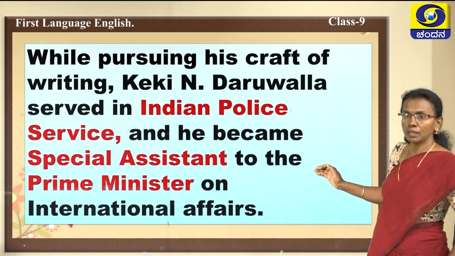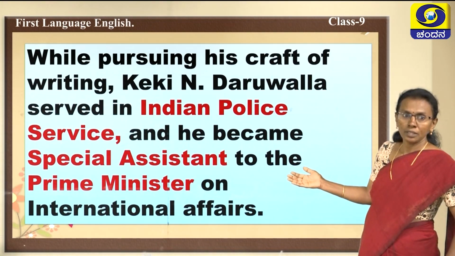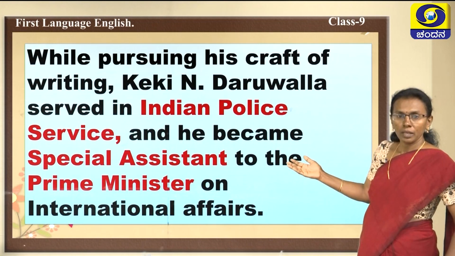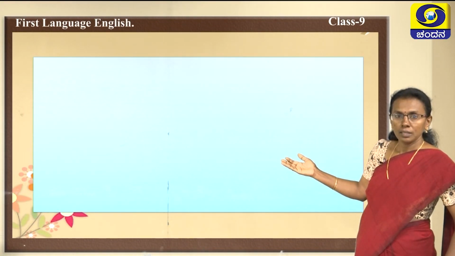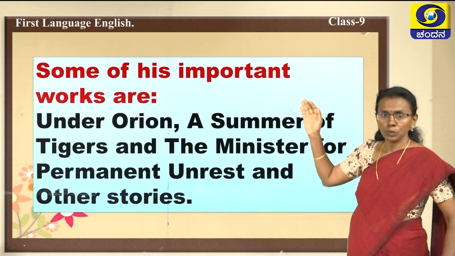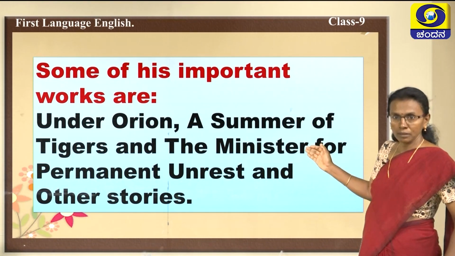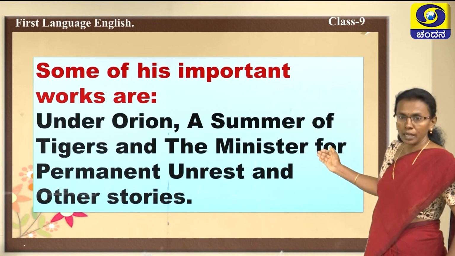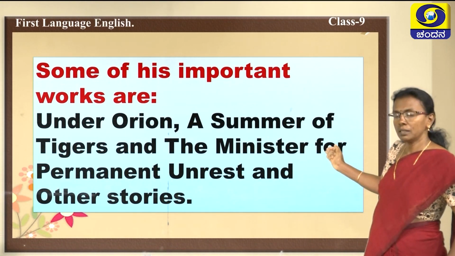See, this is the really appreciable thing, what passion he has for literature and poetry. Okay, and we need to appreciate such personalities. Yes, children, we are coming to his works. Some of his important works are Under Orion, Summer of Tigers, and The Minister for Permanent Unrest, and other